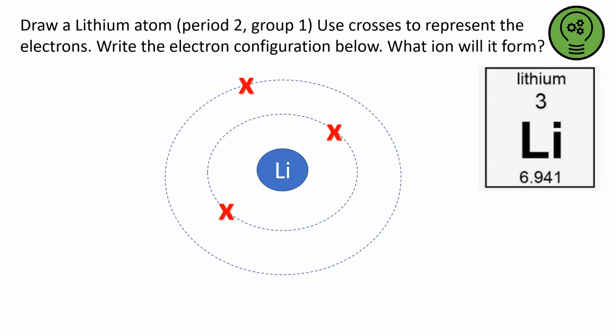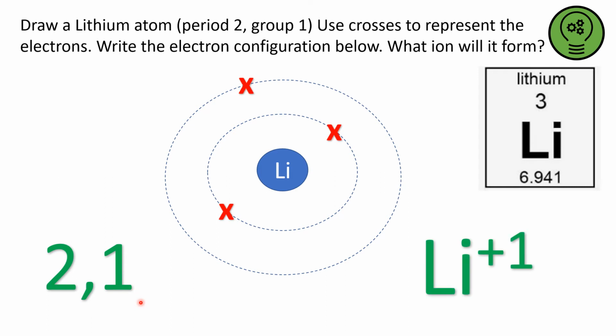Why do I know I've got 3 in total? Well, because it says here I've got 3 protons and therefore I must have 3 electrons. I've used crosses to represent the electrons. Write the electron configuration. Well, that is 2, 1. 2 electrons in the first energy level, 1 electron in the second energy level. Now, what ion would it form? Well, it's going to lose that outer energy level electron, isn't it? It's going to form that +1 ion.